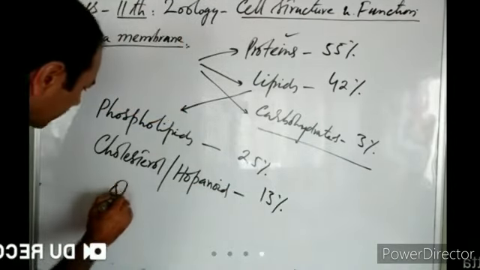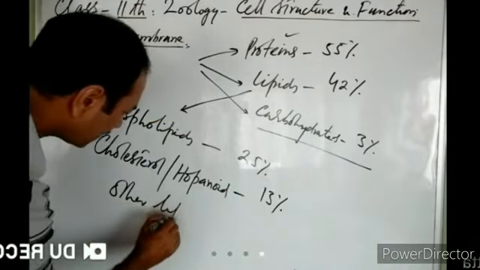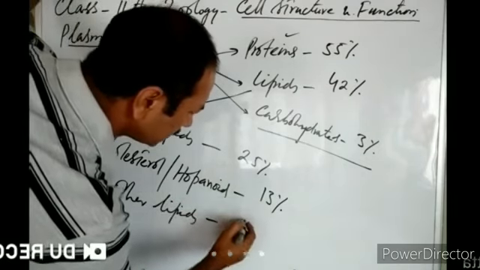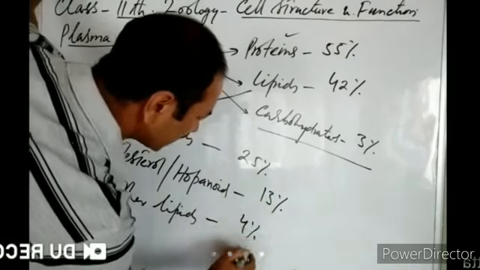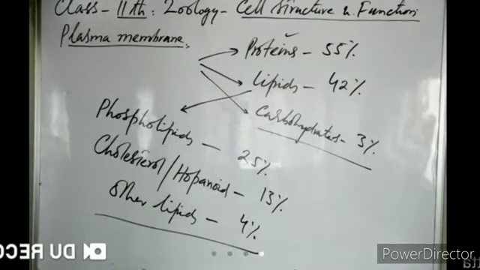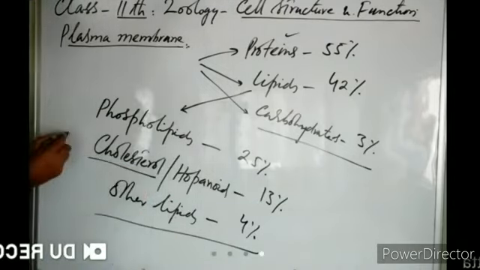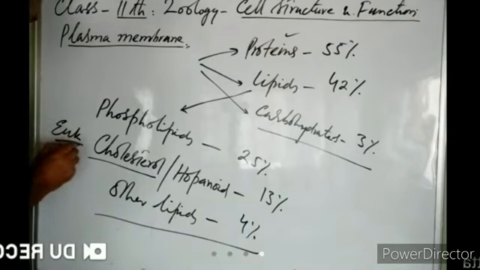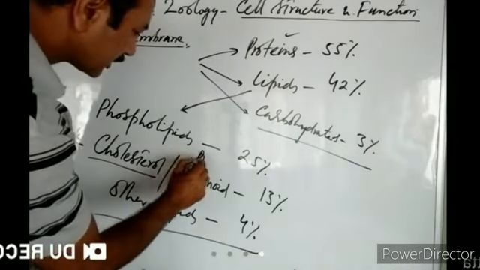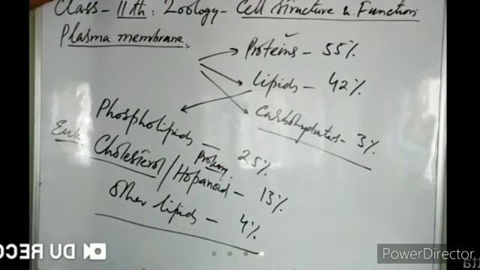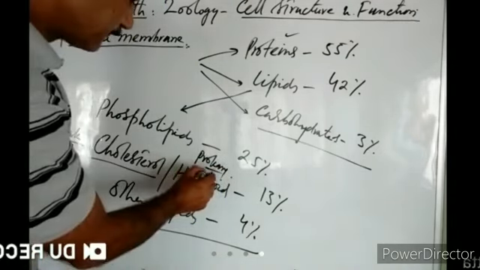And there are some other lipids, which form some 4%. So among the lipids, the most abundant are phospholipids, 25%. Then in eukaryotes, there is cholesterol, and in prokaryotes, instead of cholesterol, there is another sterol known as hopanoid.